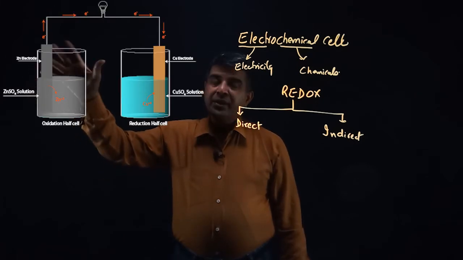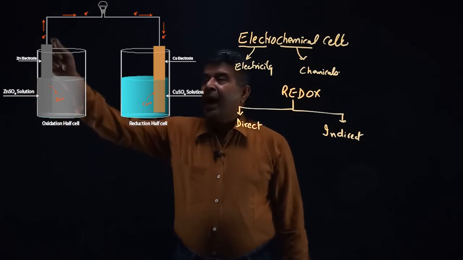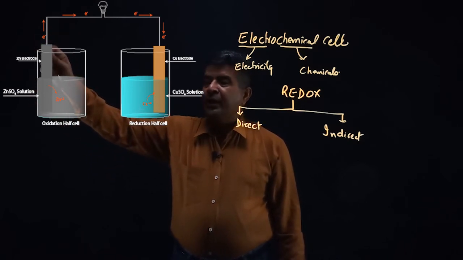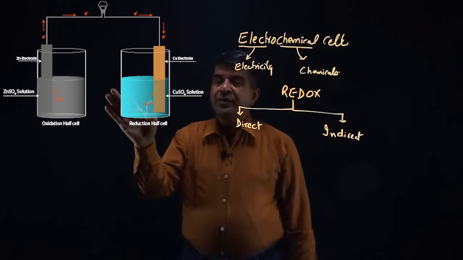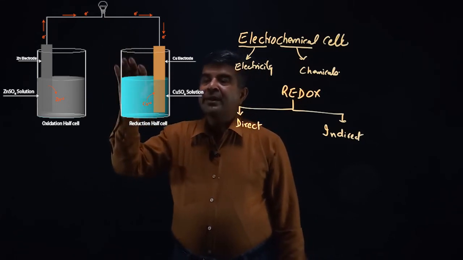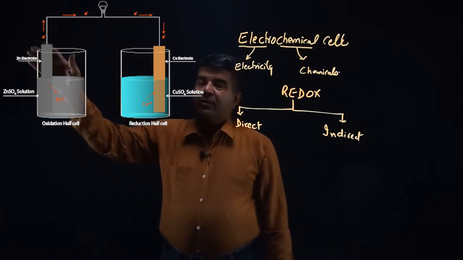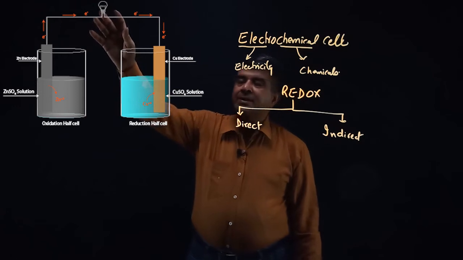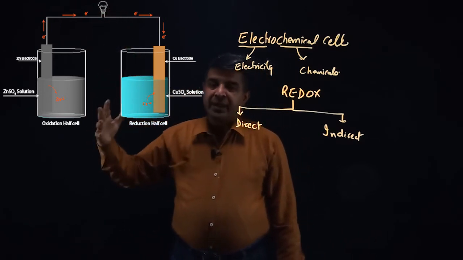So on your screen you can see that I have taken a beaker filled with zinc sulfate solution and a zinc rod is dipped into it. Similarly, on the other side I have taken copper sulfate solution and a copper rod is dipped into it, and these are connected through a wire and a bulb is connected to check the continuity of the circuit.